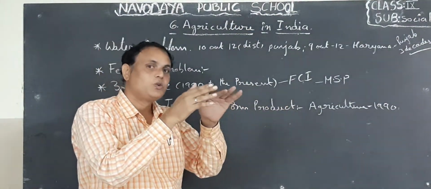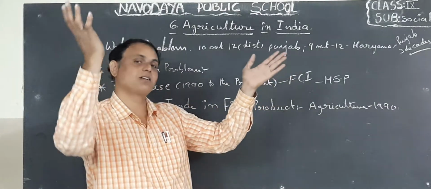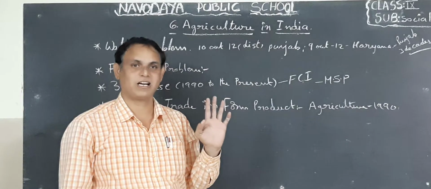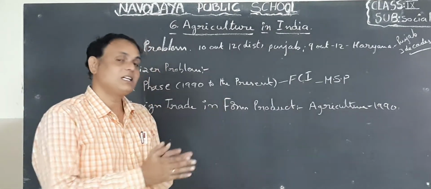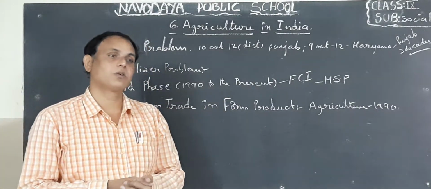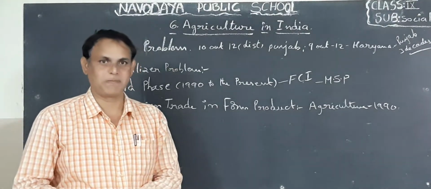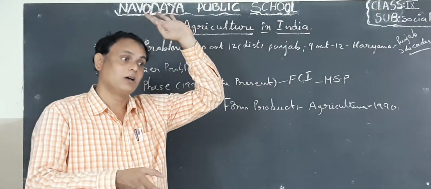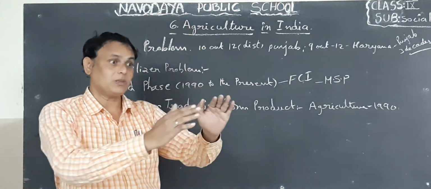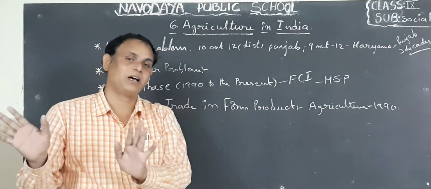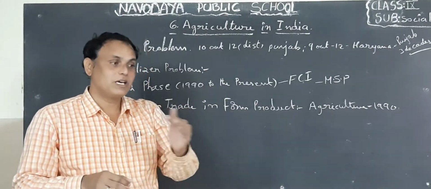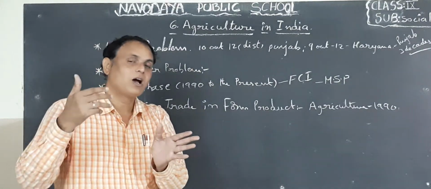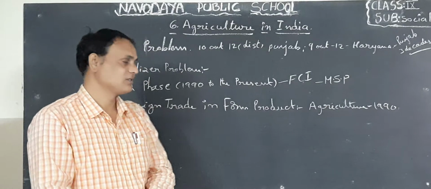But due to the green revolution, these effects will also occur to the human being in our country, to the people in our country. Okay, children. So that is why recently the government is also encouraging organic farming, children. That means old methods. Why? Because if you apply the old methods, that crop may not be harmful to the people. So they realized and suggested to the farmers to cultivate by organic farming. That means old methods. Okay, children.